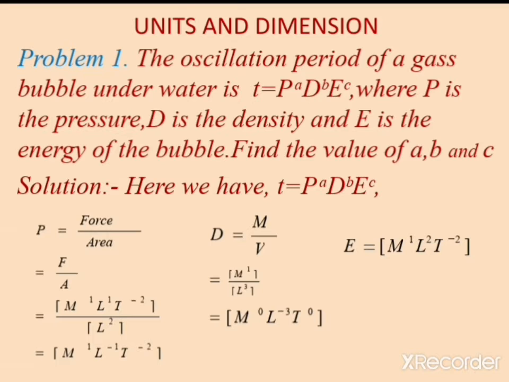Now we have to substitute these dimensions for pressure, density and energy in the expression T = P^a D^b E^c. Let's see what happens.